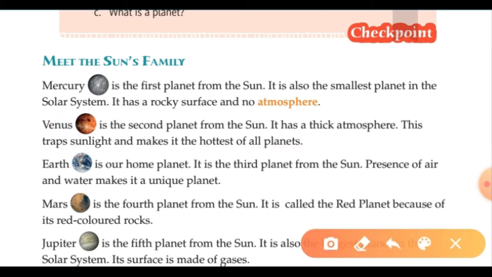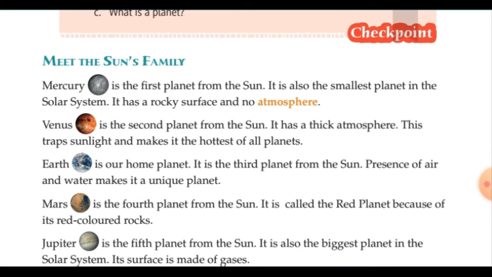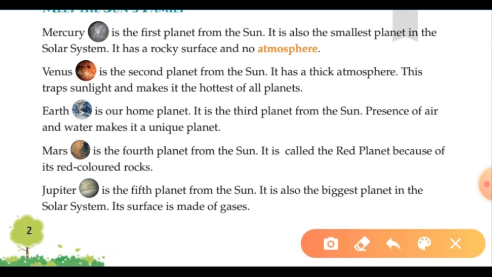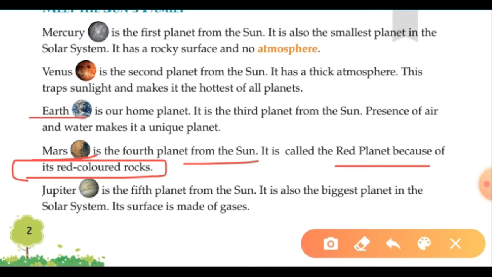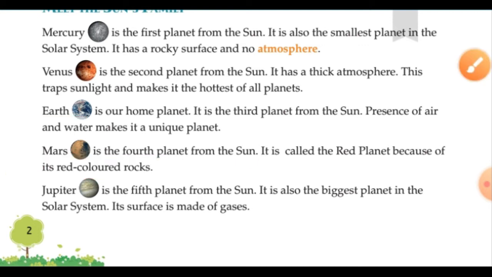Now we learn about the Earth, our home planet. It is the third planet and presence of air and water makes it a unique planet. Now next is the Mars. It is the fourth planet from the Sun. It is called the red planet because it has red colored rocks. So Mars is having rocks which are red colored, so we call it red planet.